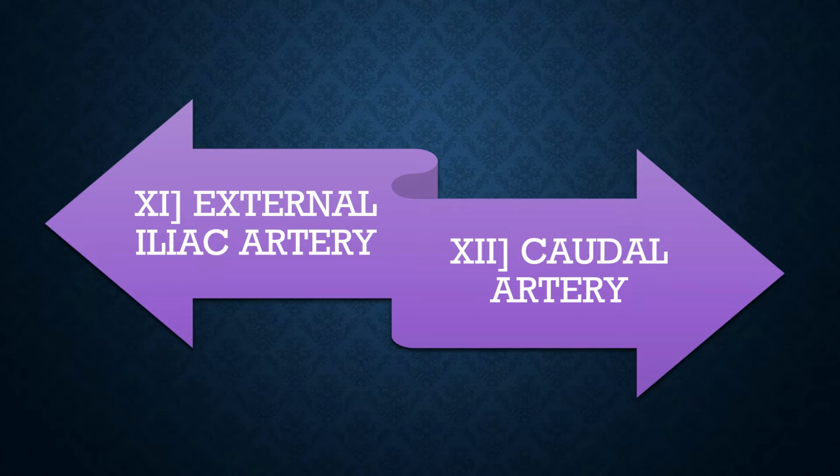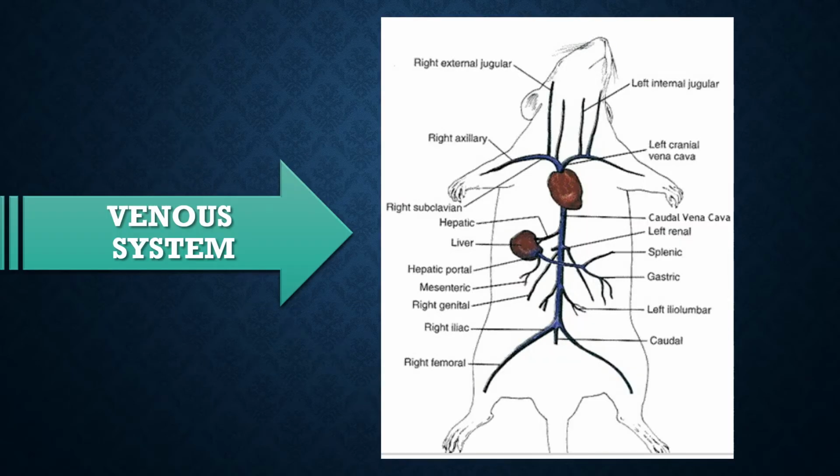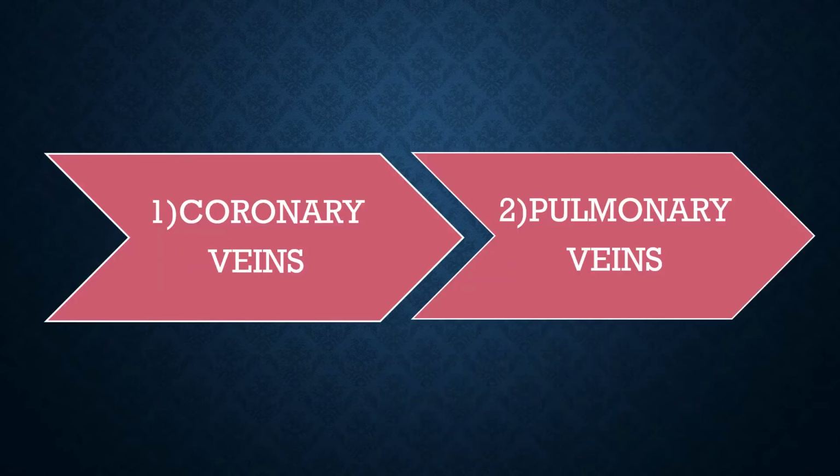External iliac artery supplies pure blood to the hind limbs, and then the caudal artery supplies pure blood to the tail region. Second one is the venous system. It carries deoxygenated blood from different parts of the body to the heart for purification. This system is provided with various veins.